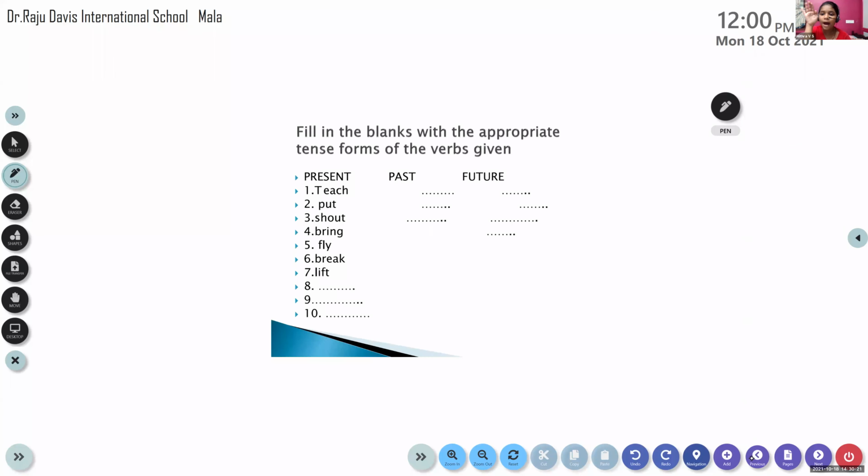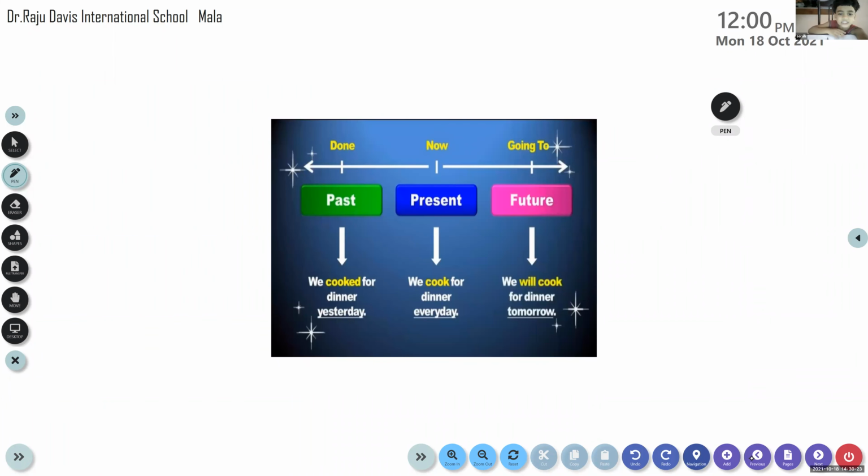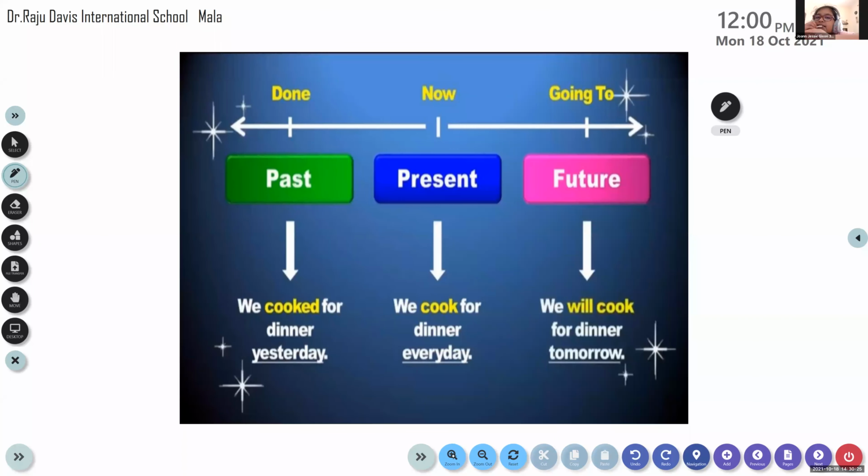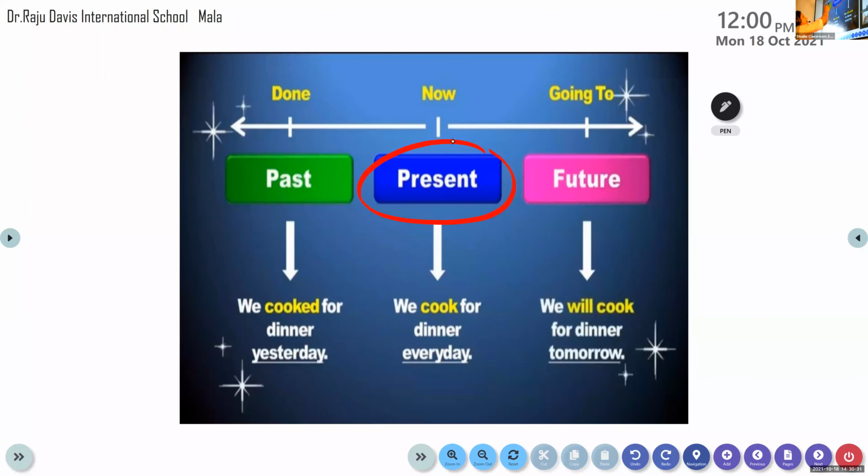Past tense, future tense. So in English, there are three main tenses: present tense, past tense, and future tense. What does the present tense indicate? Action that is happening now. Present tense means action that is happening now, at this moment.